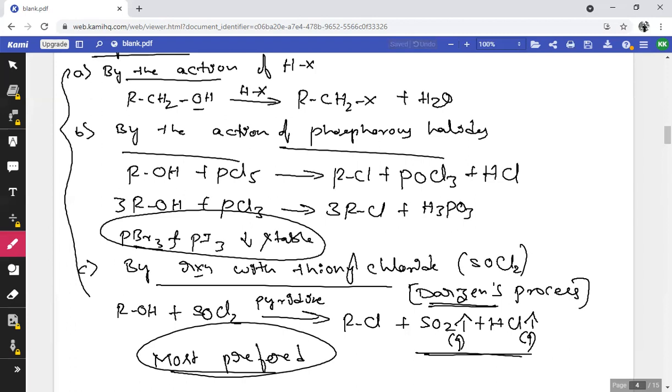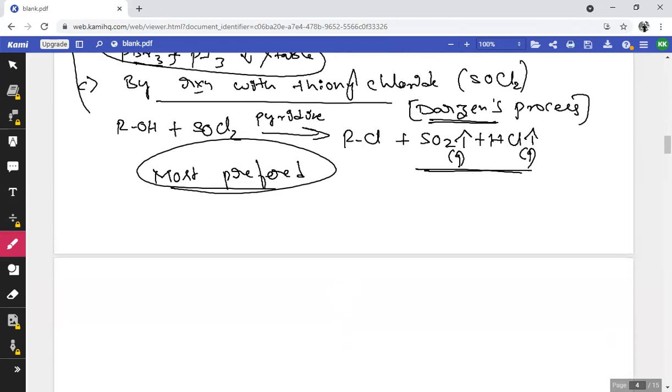Let me go for the next method of preparation, that is Borodin-Hunsdiecker reaction, or simply Hunsdiecker reaction. This is the fourth method of preparation, the Borodin-Hunsdiecker reaction.